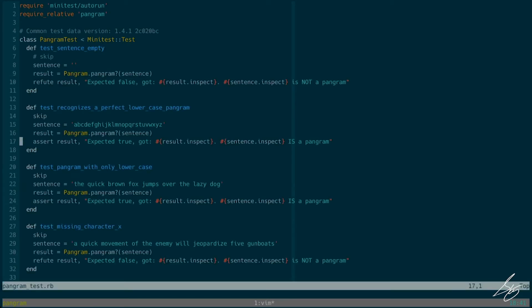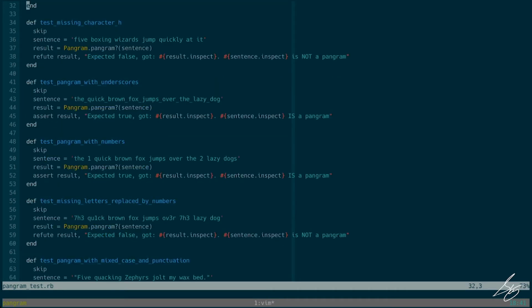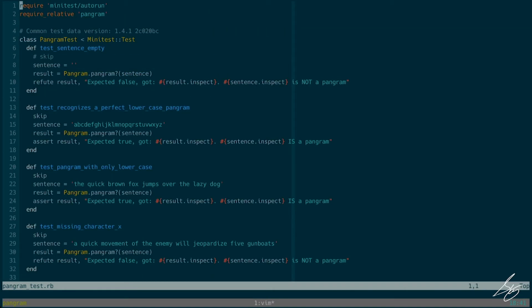All right, so I've got a pangram class that has a single class method, pangram?, that takes a sentence, and this question mark at the end here tells me that by convention, this is going to return truthy or falsy. That's also how we're testing here: expected false, expected true. And that looks like the only method we have. So the first one, an empty sentence, should return false. That should not be a pangram.